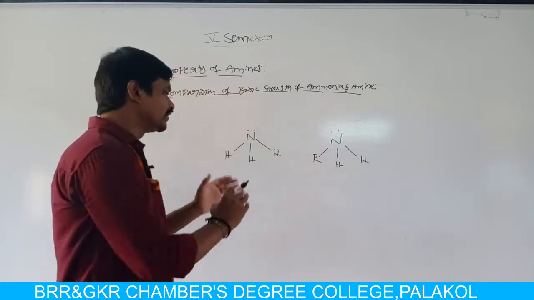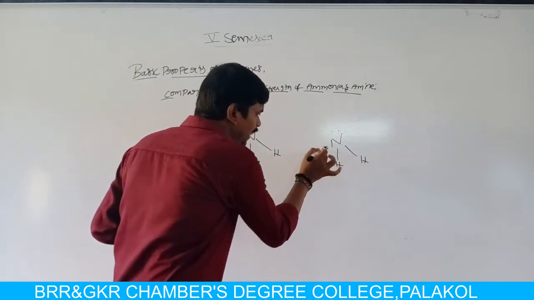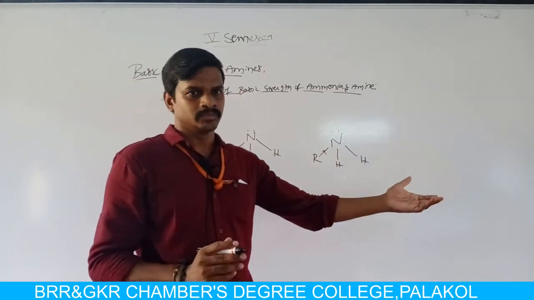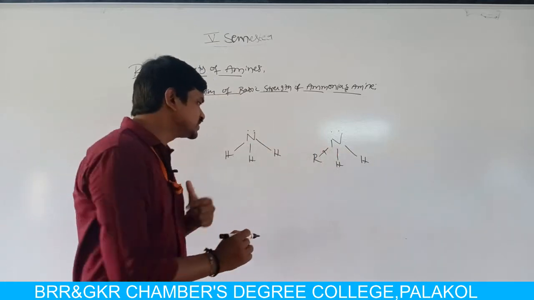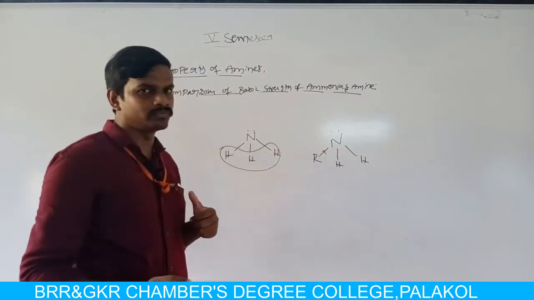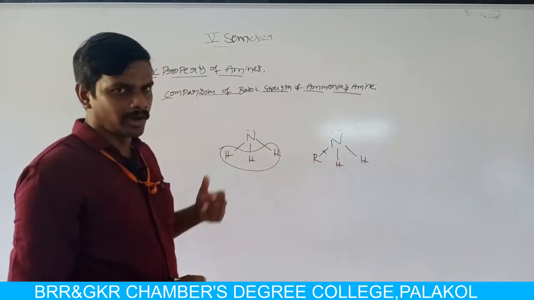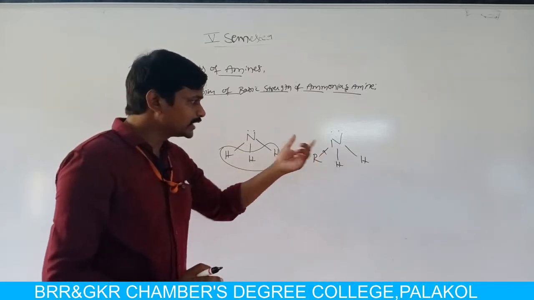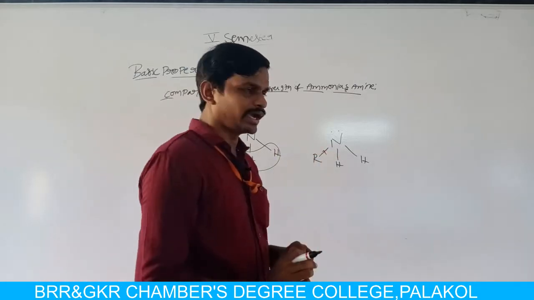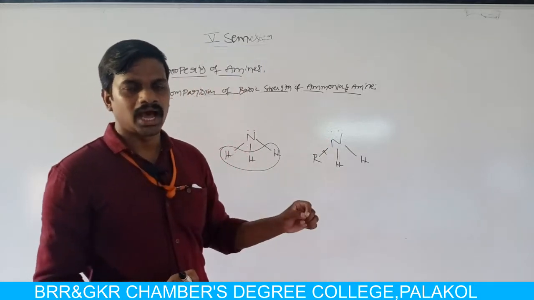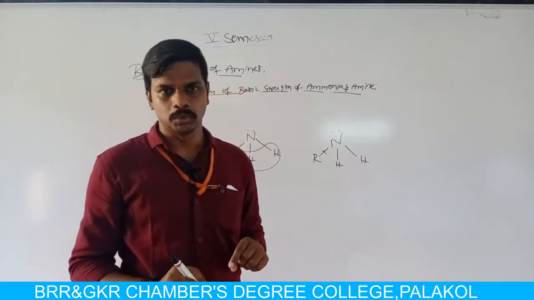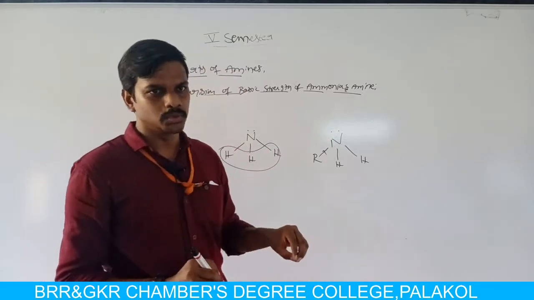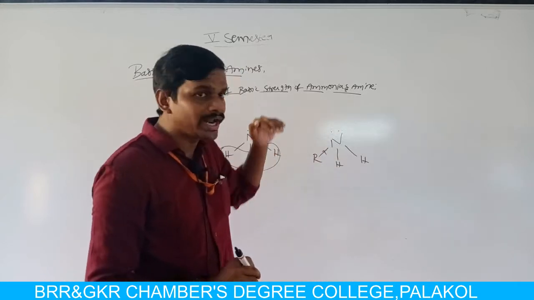Why? Because when compared to hydrogen atoms, alkyl groups act as inductive effect groups. That means they donate their electrons to the nitrogen atom. But that type of arrangement does not exist in ammonia. Here the nitrogen atom in ammonia is attached to 3 hydrogens, but in amines the nitrogen is attached to alkyl groups. Alkyl groups act as plus I effect groups. So due to the plus I effect, these alkyl groups donate electrons to the nitrogen atom.